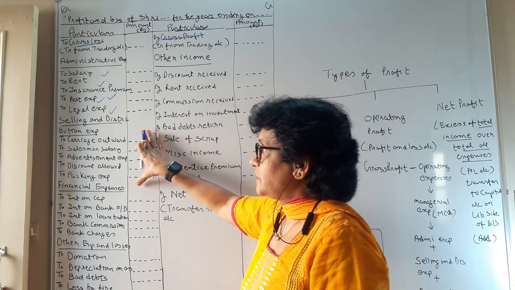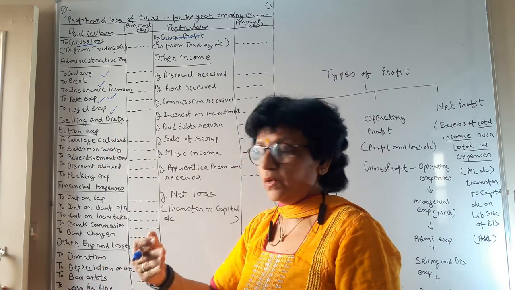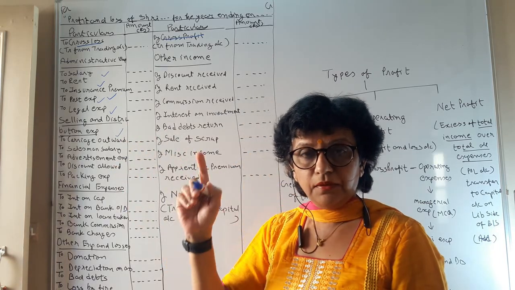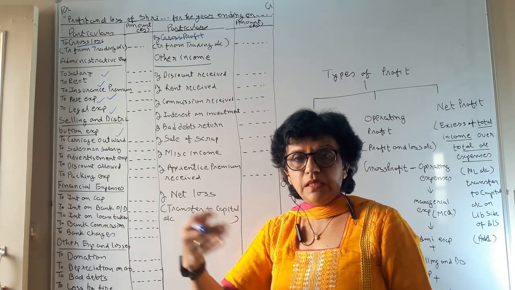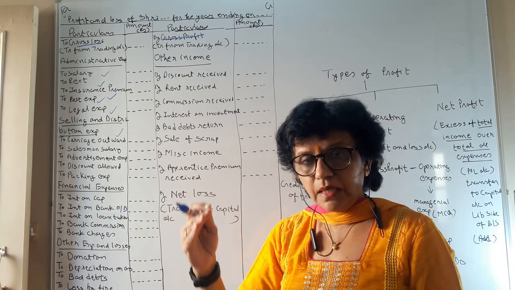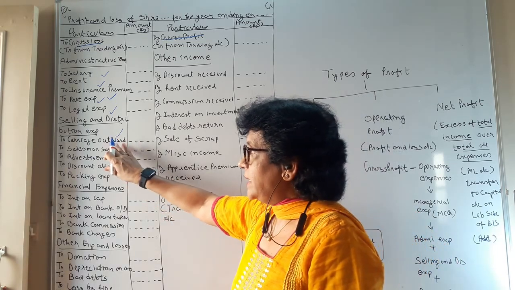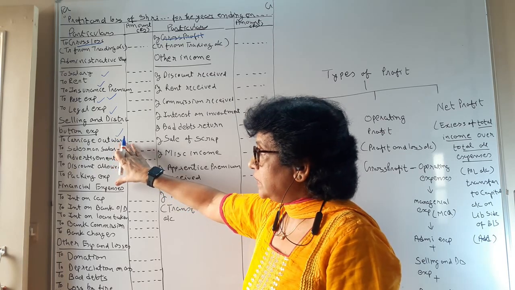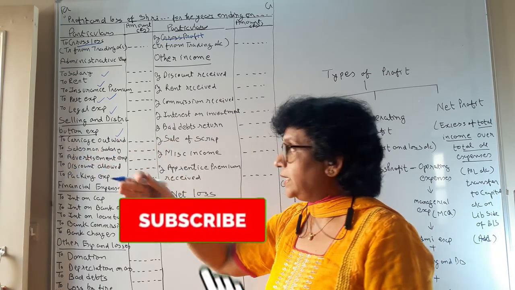Next is the selling and distribution expense. In selling and distribution expense, it is what you spend to promote sales, like carriage outward. You remember yesterday in the trading account debit side we wrote carriage inward. What is the difference between inward and outward? Inward means the expense incurred while bringing the raw material into the business, and outward means you are spending money to send out your goods at the time of sales. So outward will come here in the P&L, and inward will be recorded at the trading level.